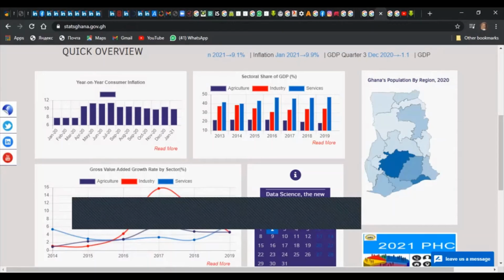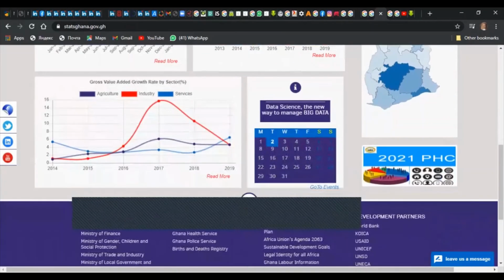So let's go to the next graph. We could also see a difference here that as of 2017, the most performing was the industrial sector, with a percentage of 15.7 to our GDP. And this is in terms of rate.